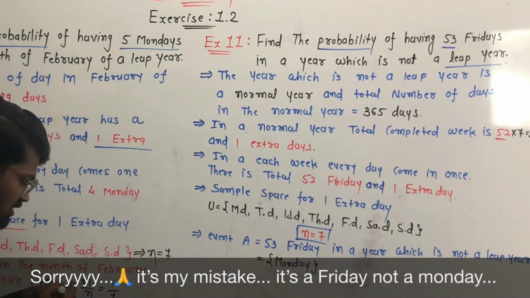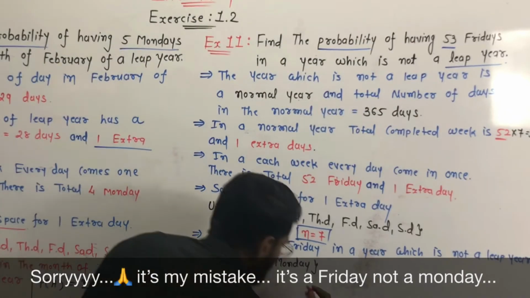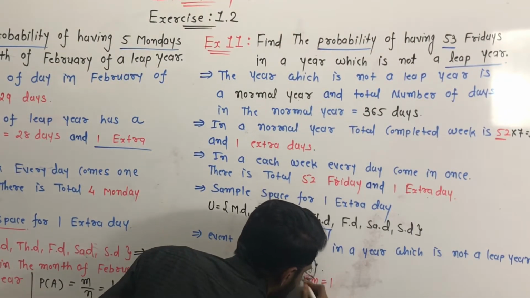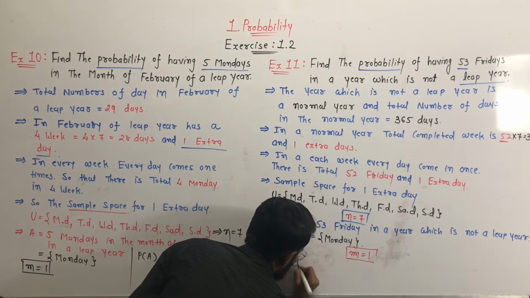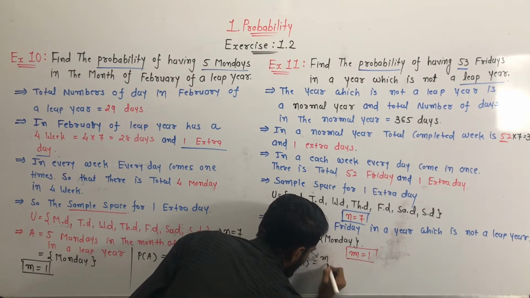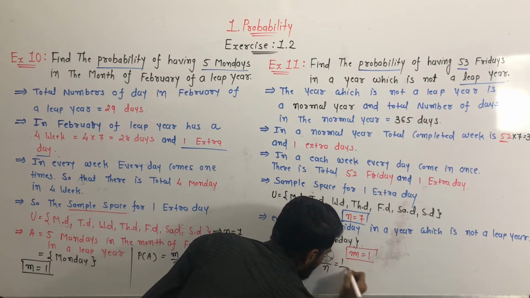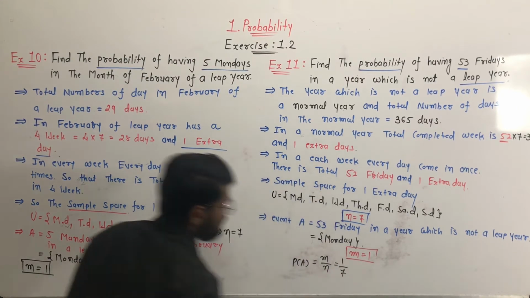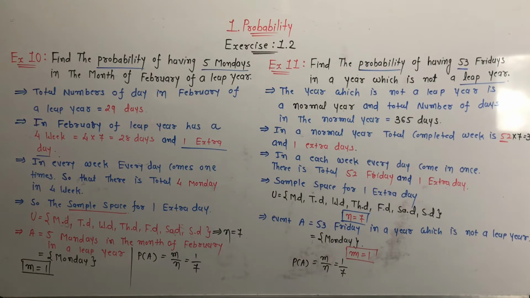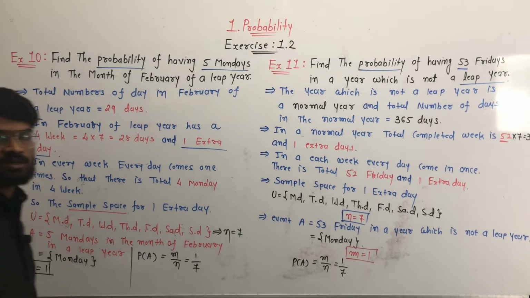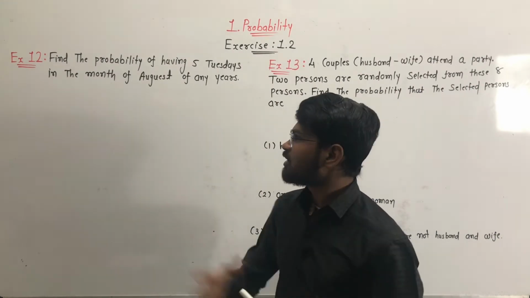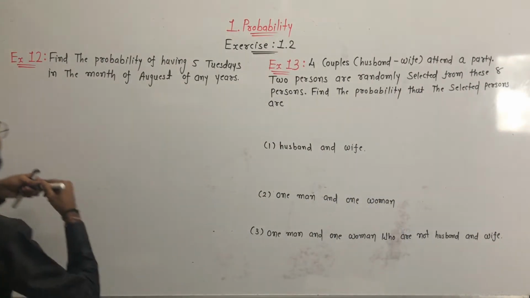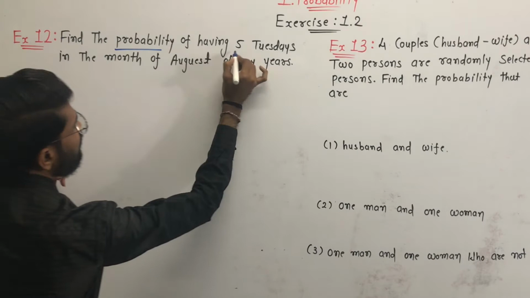So how many total favorable outcomes are there? The total number of favorable outcomes m is equal to 1. So the probability of event A, P of A, is equal to m by n. m is equal to 1 and n is equal to 7. Yes, clear? Write it down. Done? Okay, now we are going to solve example number 12. Example number 12: find the probability of having 5 Tuesdays.